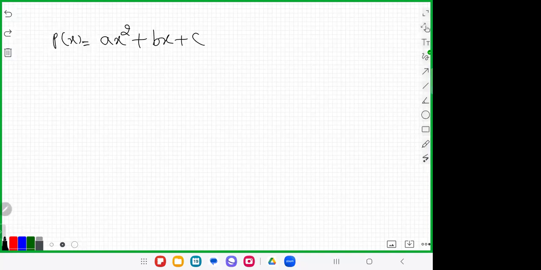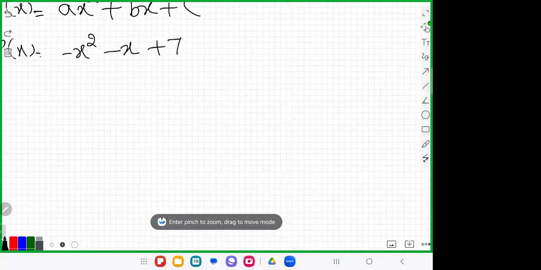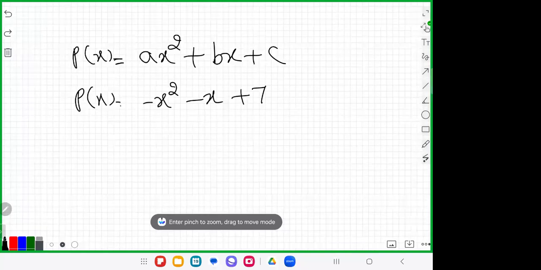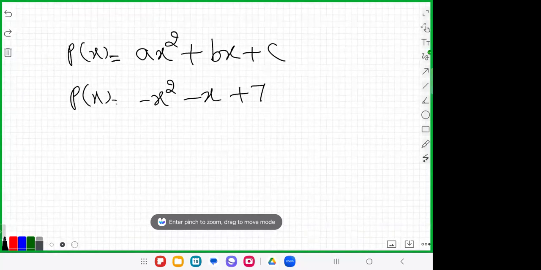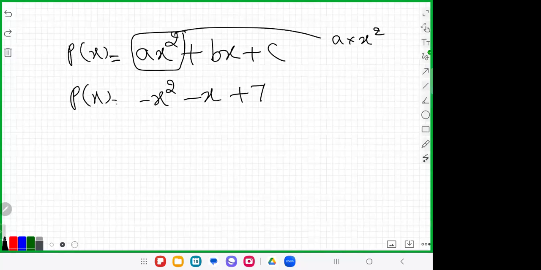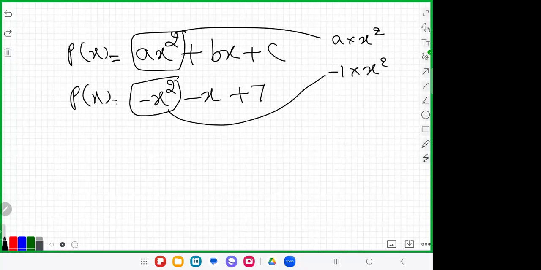I just asked, if you're comparing this polynomial with ax square plus bx plus c, minus x square minus x plus 7, what is the value of a, b, and c? Look here, ax square means a into x square, and minus x square means minus 1 into x square. So when we are comparing, x square equals x square, and obviously a is equal to minus 1. Now it's clear? Yeah, sir.